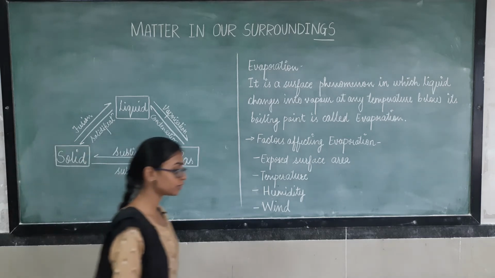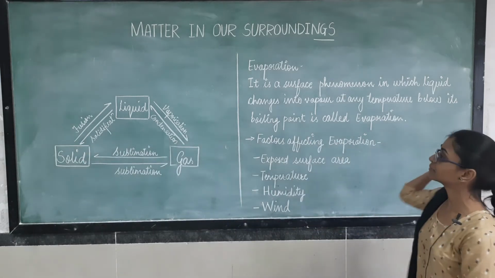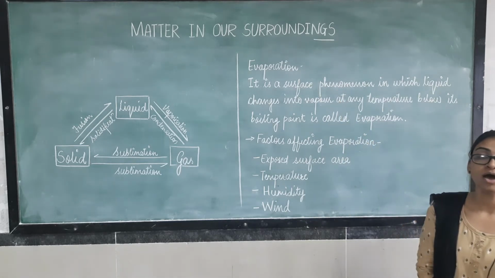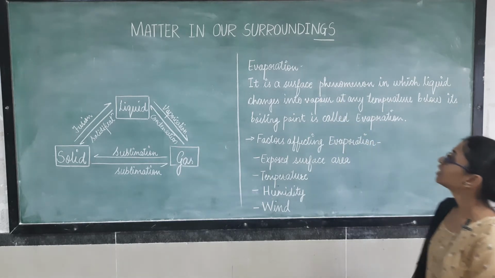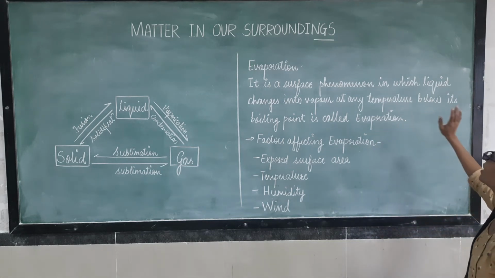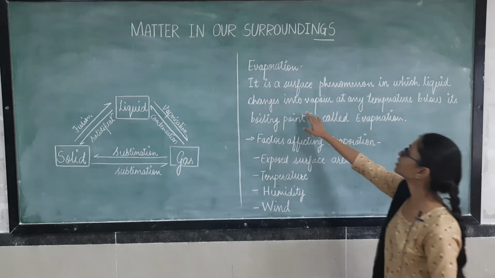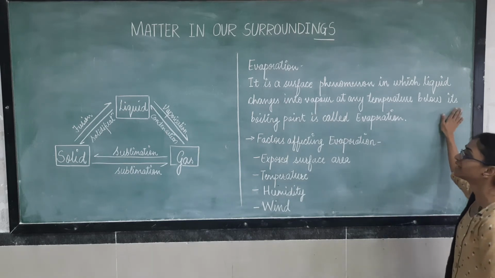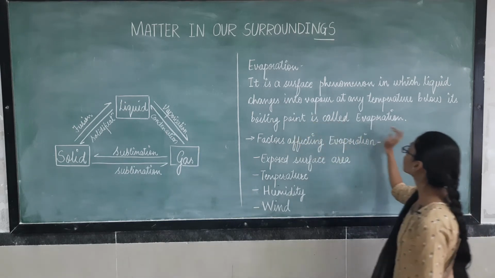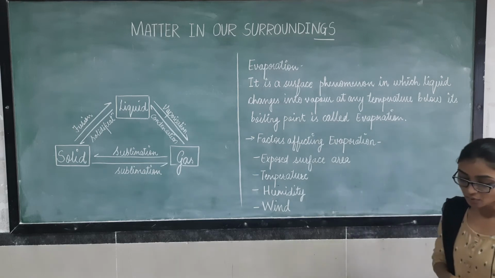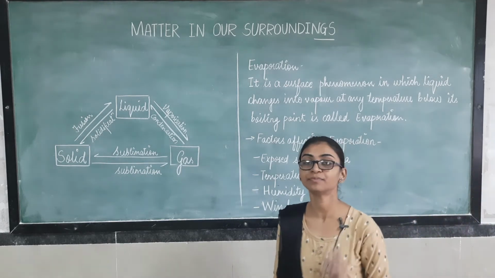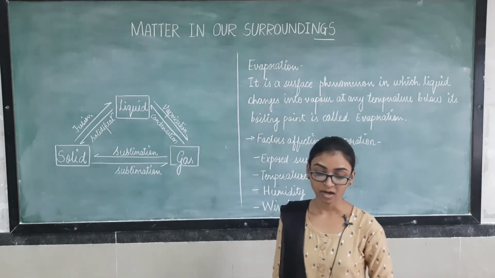Okay, now we'll move towards our next terminology, that is evaporation. What is evaporation now? It is a surface phenomenon in which liquid changes into vapor at any temperature below its boiling point. That is called evaporation. First we will discuss one example, then the picture will be clear in your mind.